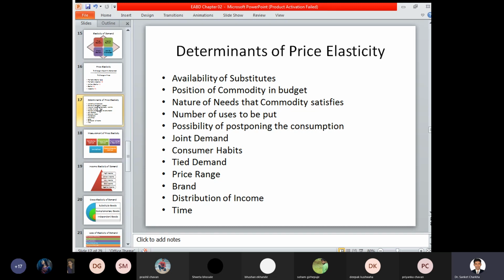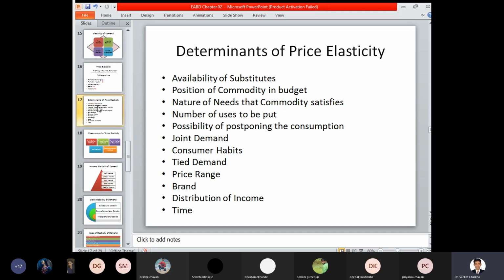So if you are looking for a specific brand, now in terms of brand association, if you want a branded product, then based on the brand association you have to look for a product which is of a branded nature, and you must be ready to pay that particular price. And if you are not looking for a certain branded product, then that particular product may not be affordable for you. Distribution of income.